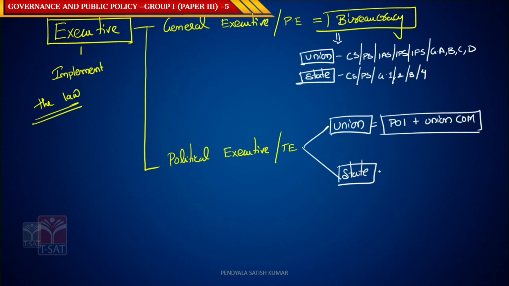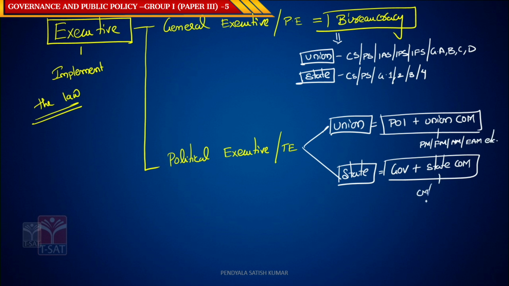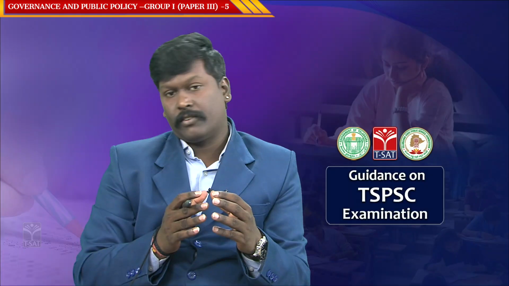Similarly, the state political executive consists of the Governor plus the State Council of Ministers. Who are these Union Council of Ministers? PM, Finance Minister, Home Minister, External Affairs Minister, etc. Similarly, in the State Council of Ministers, we have CM, Home Minister, Education Minister, Finance Minister, Irrigation Minister, etc. All these are your State Council of Ministers.